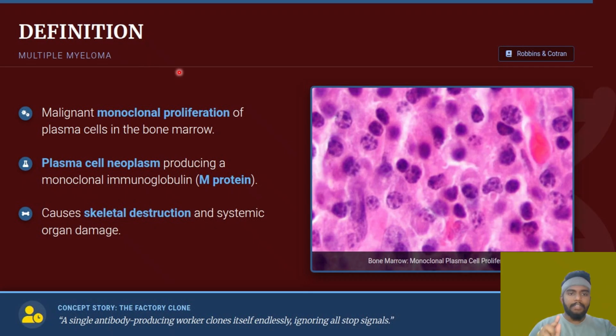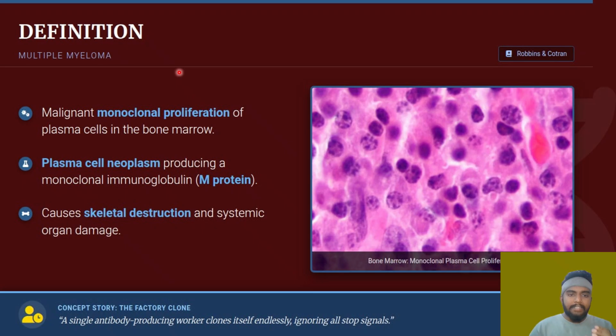Now there is a plasma cell in our bone marrow. There is a B cell, and this B cell is maturing. It is getting differentiated and becoming a plasma cell. The plasma cell in our bone marrow is going to produce antibodies. There is one plasma cell among all these plasma cells. This particular plasma cell is thinking, I do not want to die. So what does it do? It is going to multiply. It is going to clone itself.